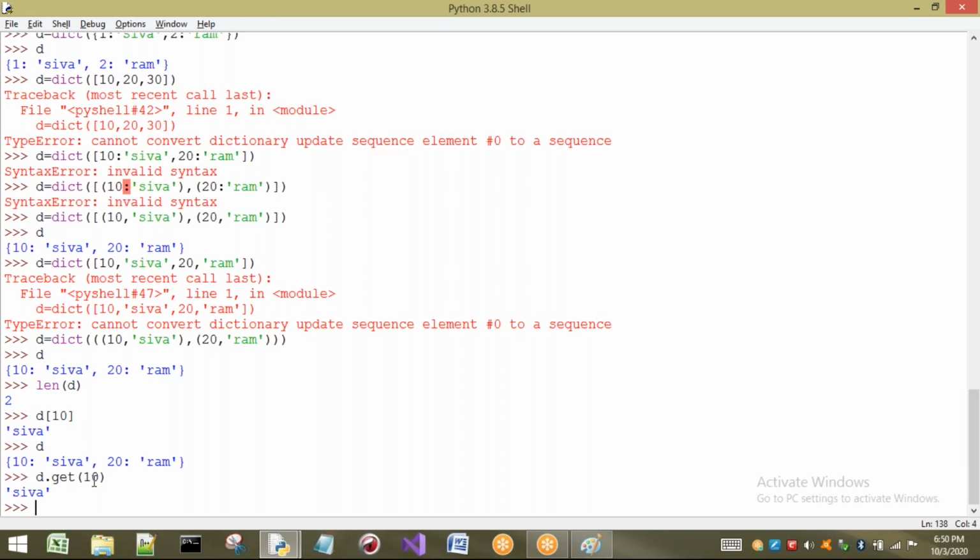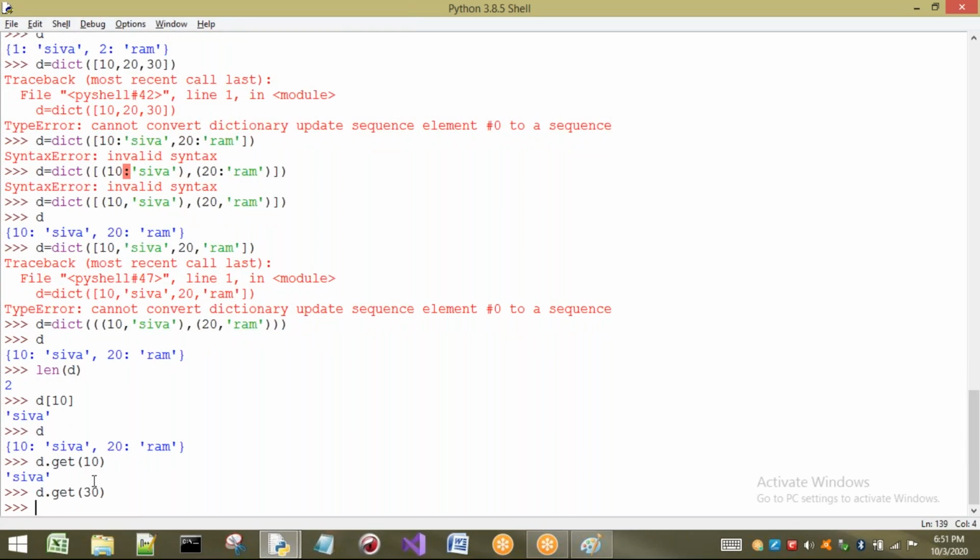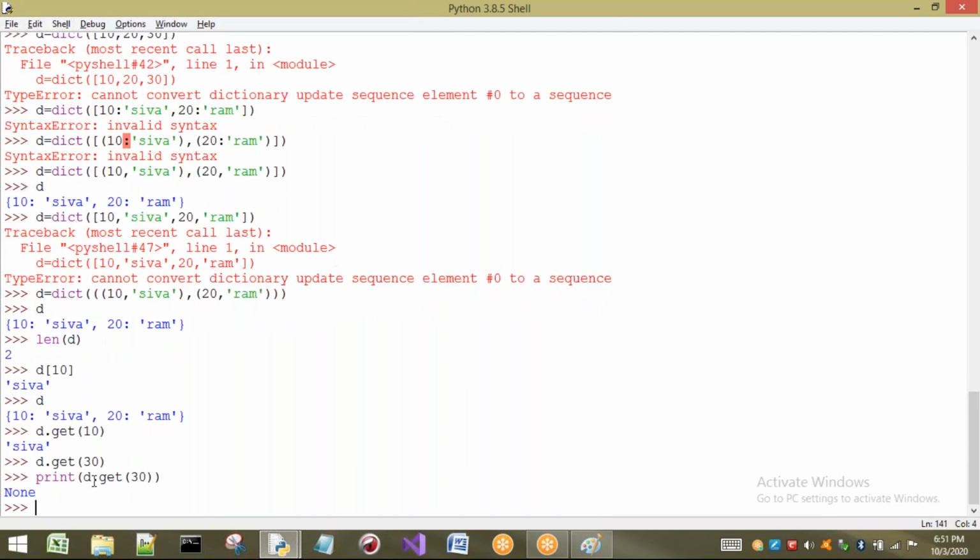Let us consider if the key is not available. Let us take D.get(30). Is 30 available inside our dictionary D? No, it is not available. So here we are not going to get any error, but it is going to return None. None means it is not going to return anything. If you print this one, you can understand it is returning None.